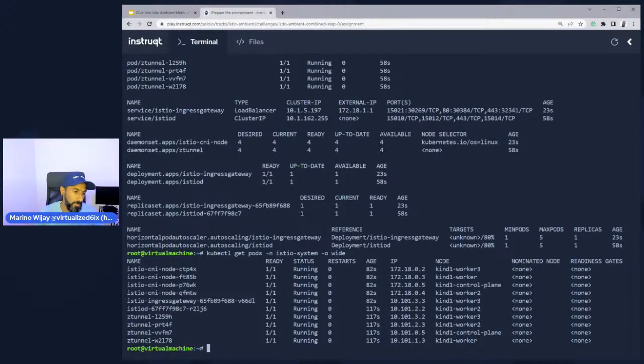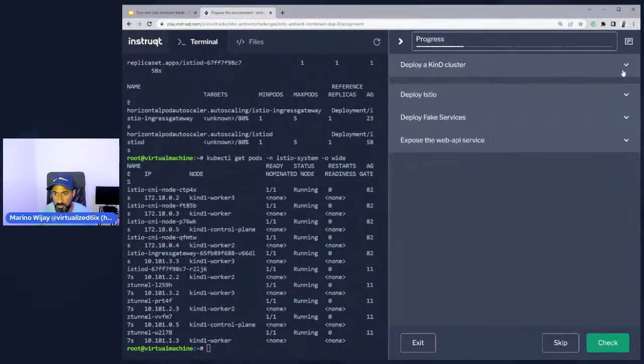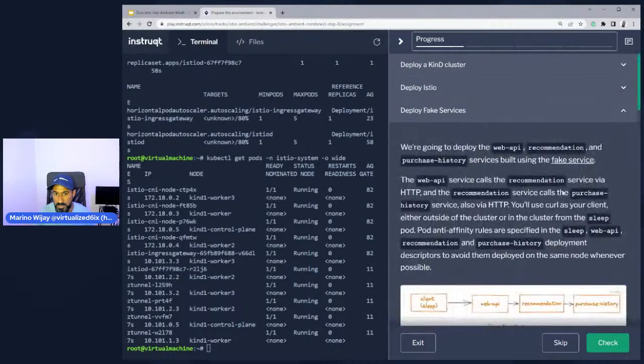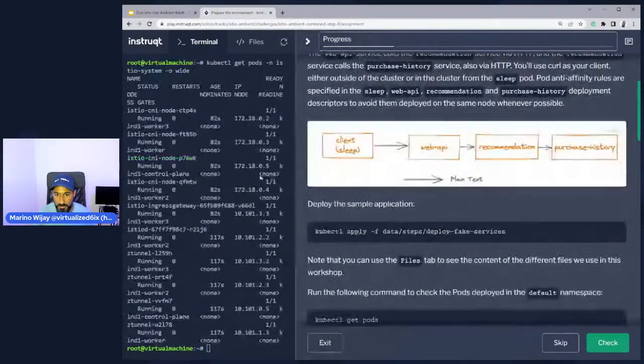For the daemon set principle, that means for every node that we have running in our cluster, as long as it's not tainted in some way or labeled in some way to prevent a workload from running on it, we'll get a copy of this pod. Okay, so we know this is functioning as we expect it to. So Ambient Mesh is online, but it's not doing anything yet. So let's get it to do some things. But before we can, I think it's worthwhile also taking a look at the sample application that we have running. So let's minimize this, let's minimize that, and let's look at our fake service for 1 second here.